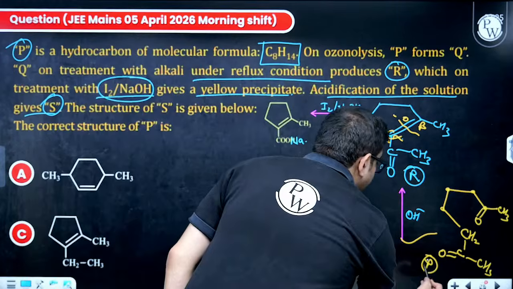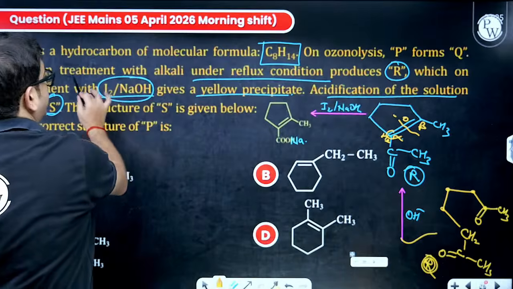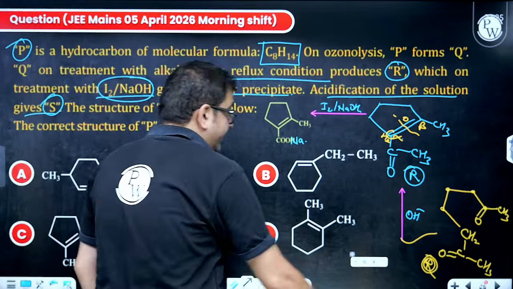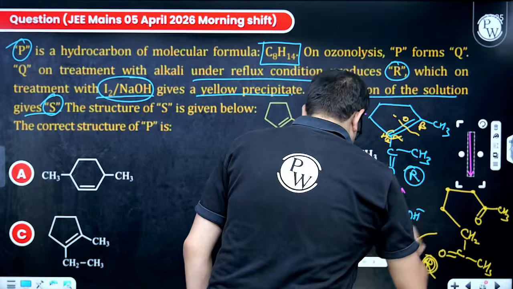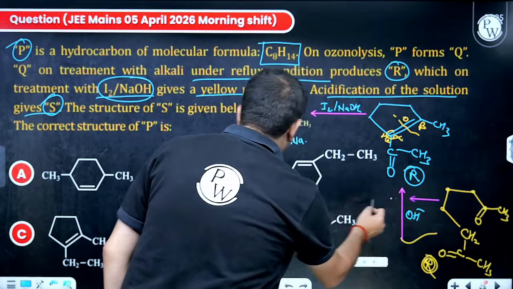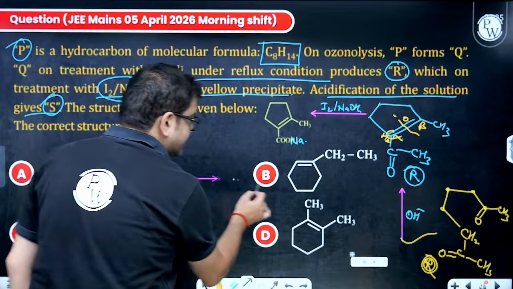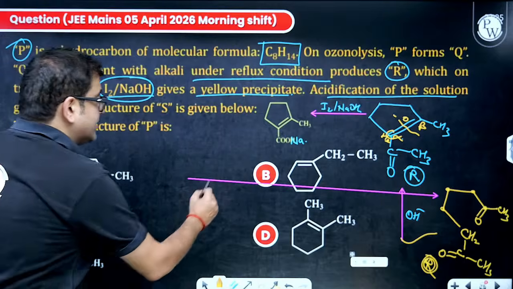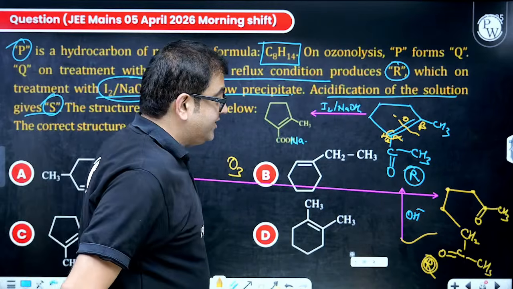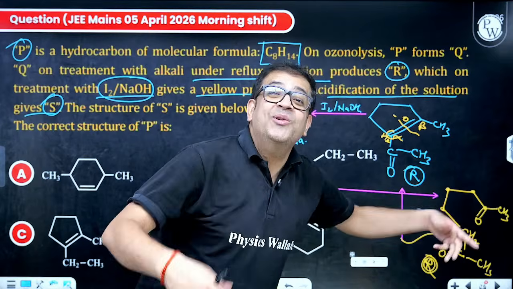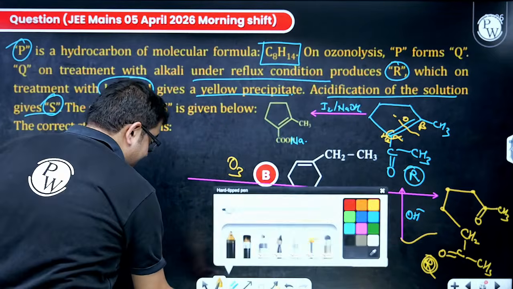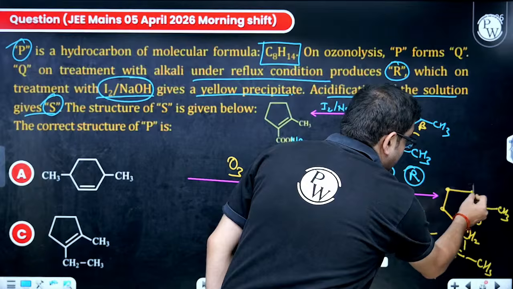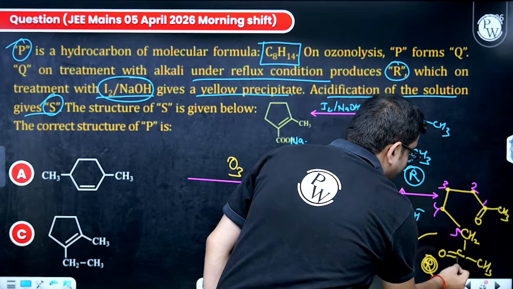No, not P, Q. Because Q on treatment with alkali is giving R. Now you tell me how you have obtained this Q. Like this. How have you obtained this Q? So I have obtained this by ozonolysis. So ozonolysis of that has been done. That means add them. You will be getting your alkene. How many carbons? Let us see. Let us number those carbons so that we form a beautiful picture. So this is 1, 2, 3, 4, 5 and 6th carbon.